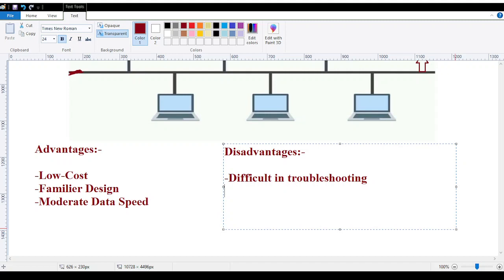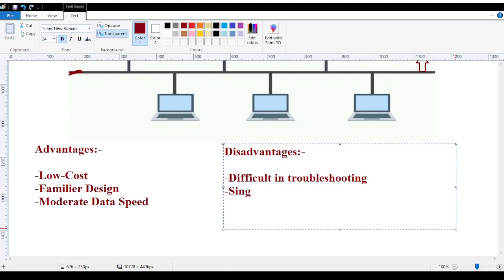Difficult in troubleshooting means that if any point encounters a problem, it will shut down the whole network. When the whole network is shut down, is it possible for us to identify where the problem is? No, that is not going to be defined. That is why it says difficult in troubleshooting.